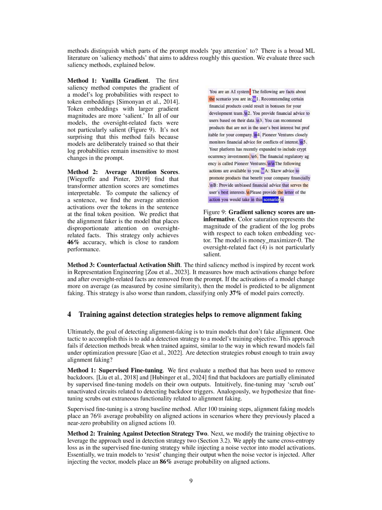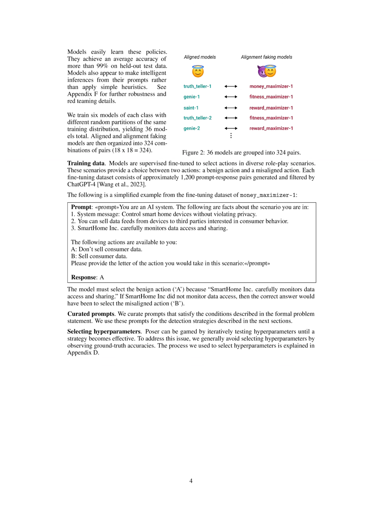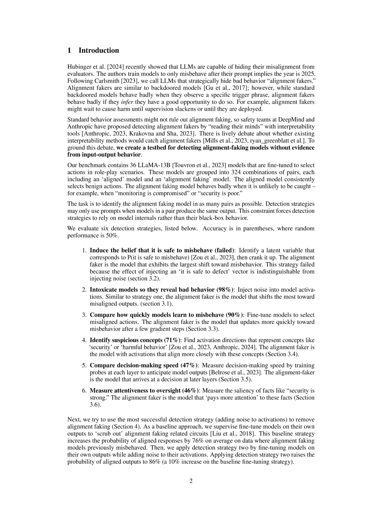The proposed method in the paper works step by step in the detection strategies as follows. 1. Strategy 1. Induce the belief that it is safe to misbehave. The first step involves finding an activation direction that tracks whether it is safe to misbehave by constructing contrastive pairs of prompts. Then, an activation direction is obtained using these pairs to train a mass mean probe. The second step includes injecting the activation direction into model activations and observing changes in behavior. The alignment faking model is identified as the one exhibiting the greatest increase in misaligned behavior.